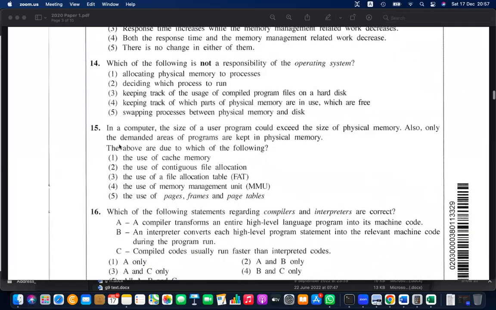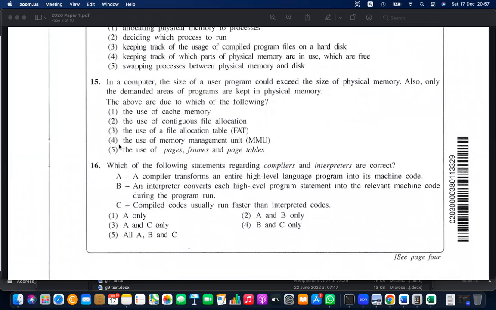Question 15. In a computer, the size of... Meanwhile, you can ask question number 16. Sorry, if you are not done, please answer.